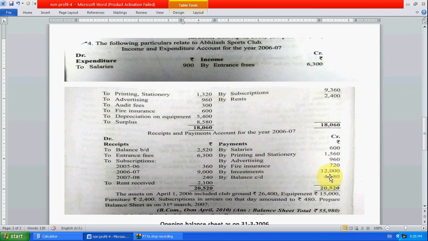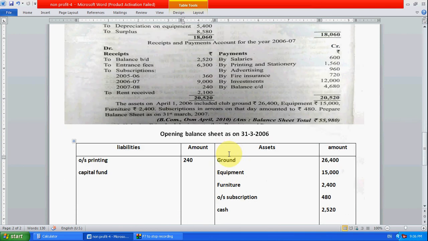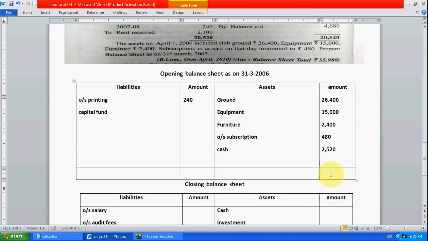Here the investment we have purchased in the present year will come in the closing balance sheet. This is the closing cash. Okay, so all the entries are over. This surplus also will be taken into the depreciation surplus. Everything will come in the closing balance sheet. All the entries relating to income will come in the closing balance sheet. Here let's calculate this one.